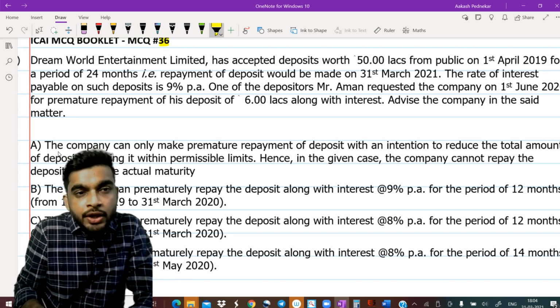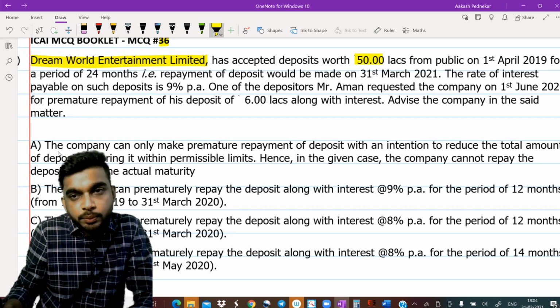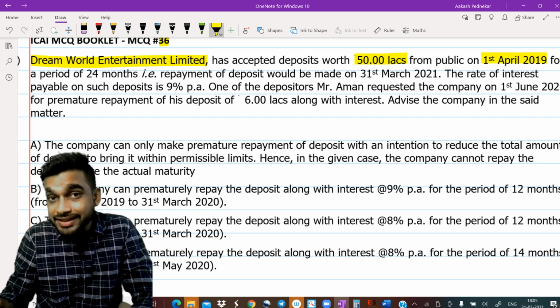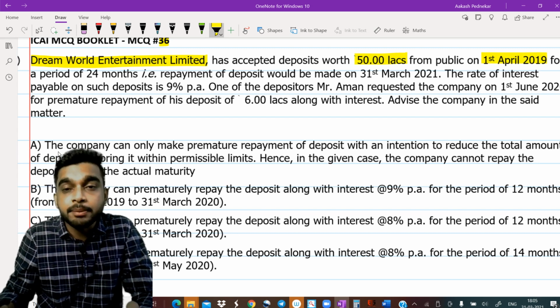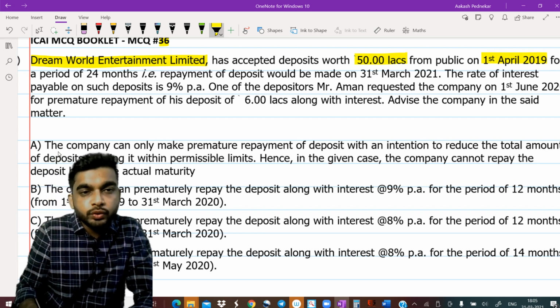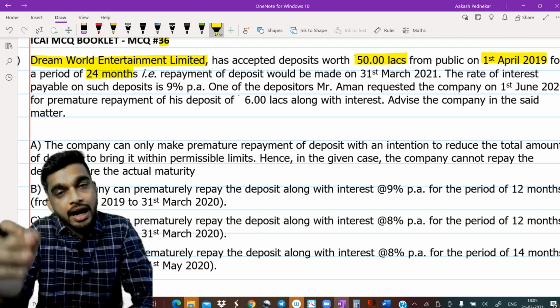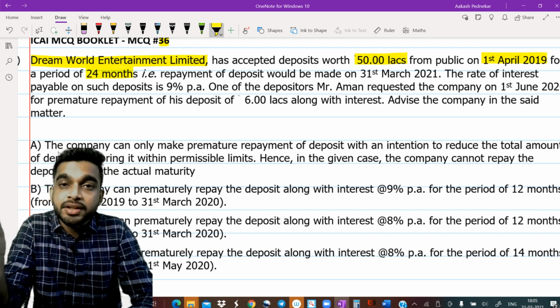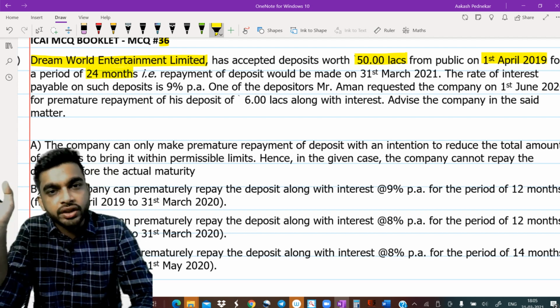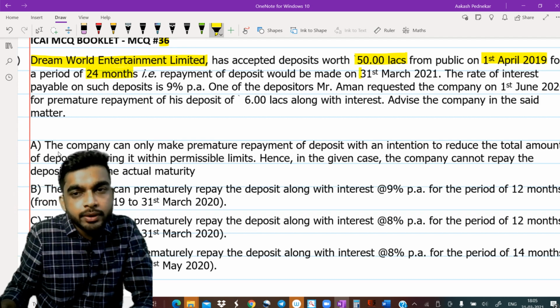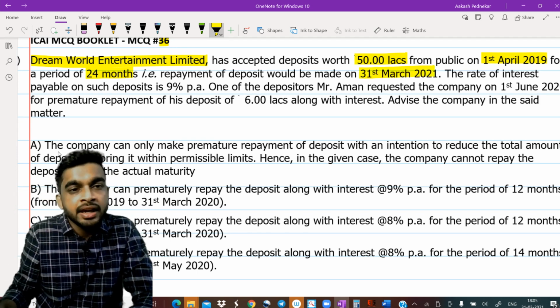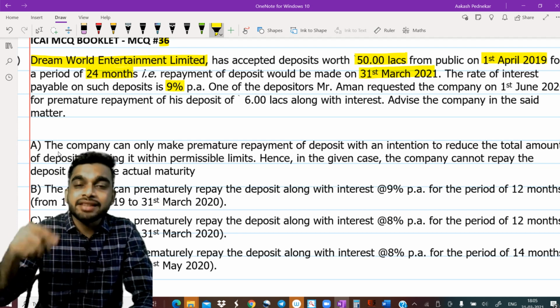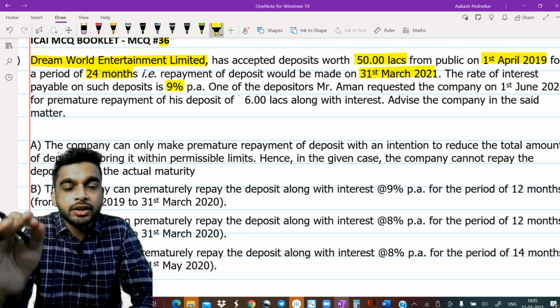Dream World Entertainment Limited has accepted deposits worth rupees 50 lakhs from public on 1st April 19. So, same example like us, they have accepted deposits worth 50 lakhs for a period of 24 months. Our company A Limited has also accepted for 2 years. Repayment will be on the 31st of March 21. Rate of interest payable was 9%. I had taken an example of 10%. They have taken a rate of interest of 9%.